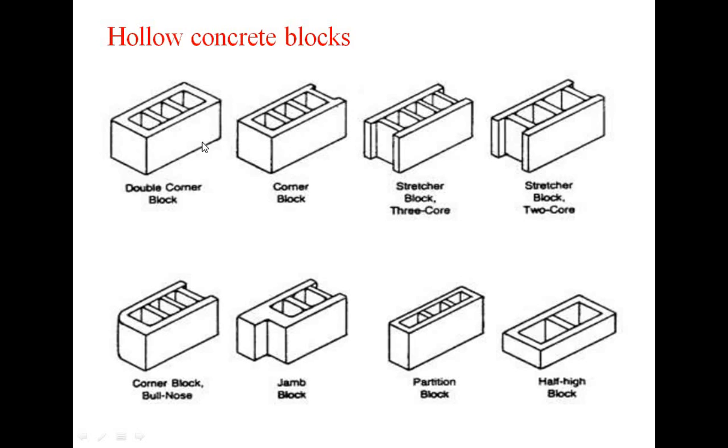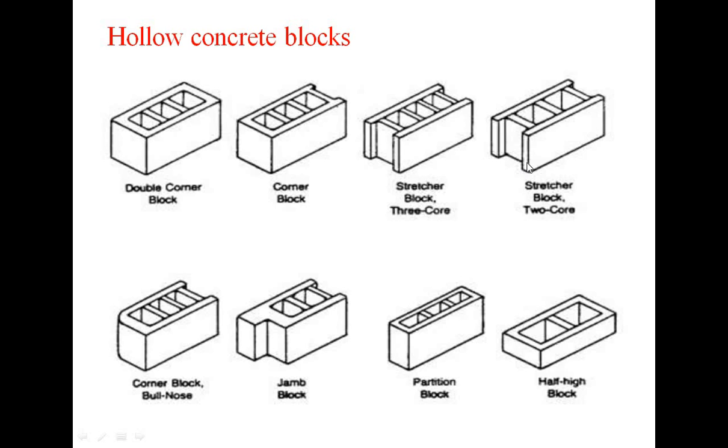So these are the types now. Double corner block. So this is the first hollow block. These are all types of hollow blocks. Corner block: on one side it is a corner. Here it is double, on two sides it is a corner. Here is the stretcher block, three cores. In this you can see three cores are there. That's why it is called a stretcher block or three core block.